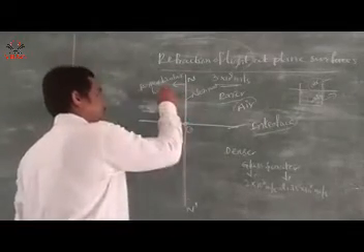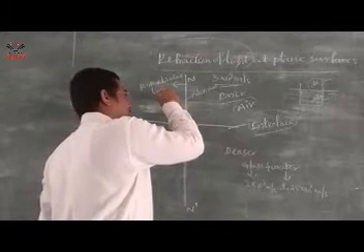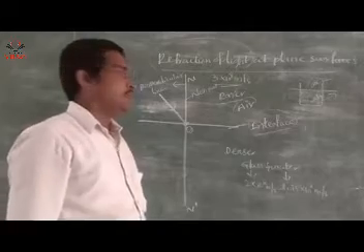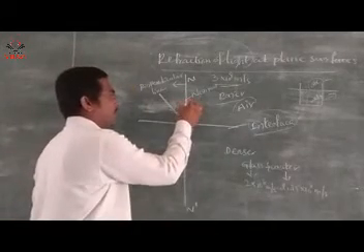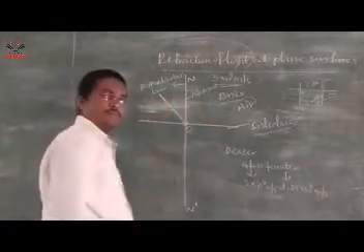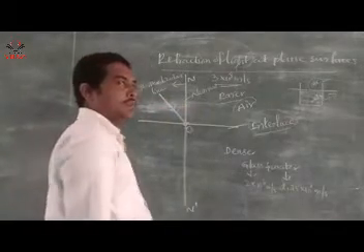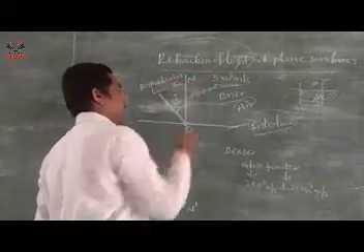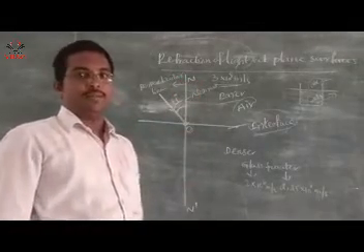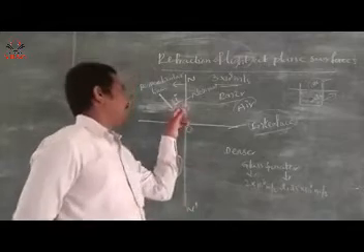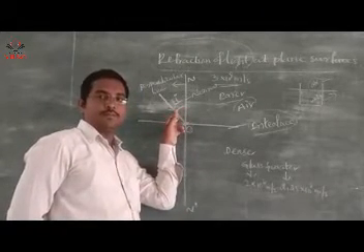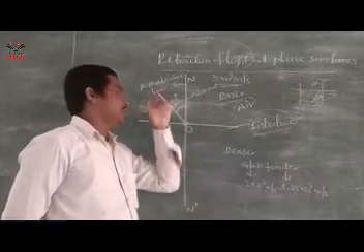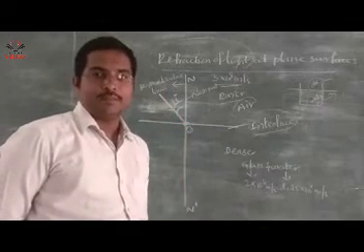Let us now see here, my dear. This is one light ray. This light ray makes a certain angle with the normal. This angle is called angle i, the angle of incidence. The angle of incidence is the angle between the normal and the incident ray.